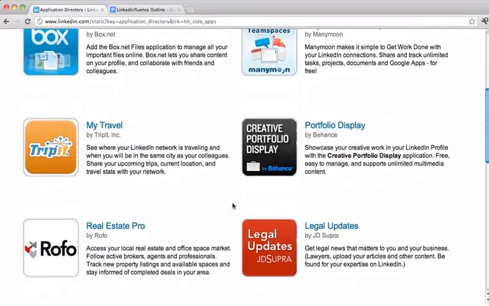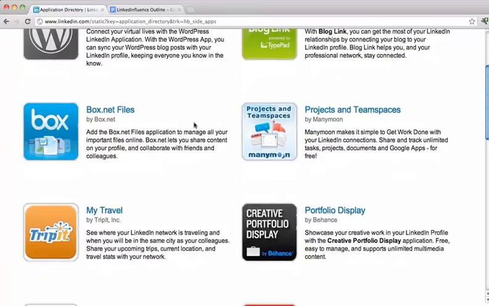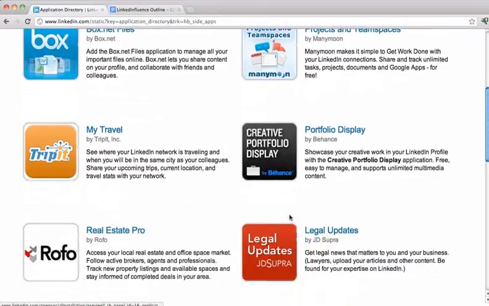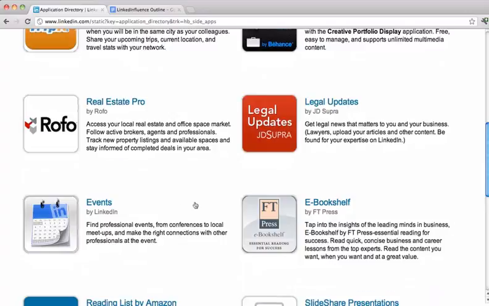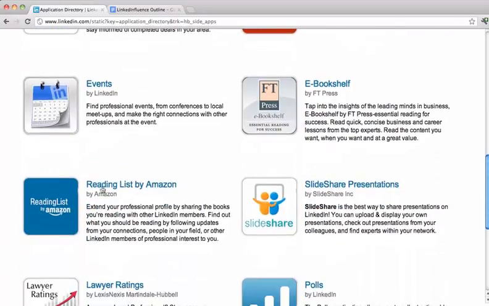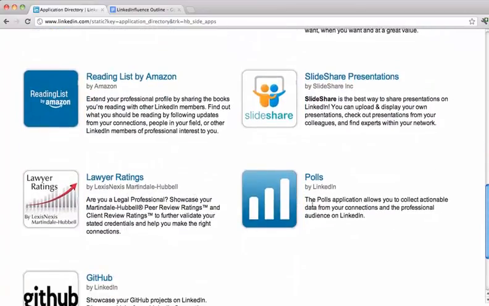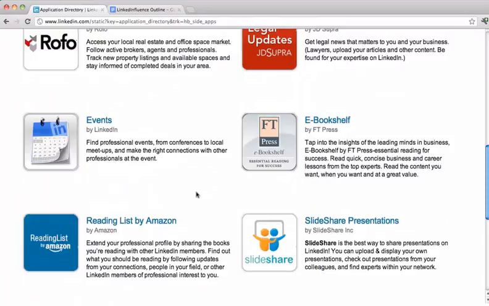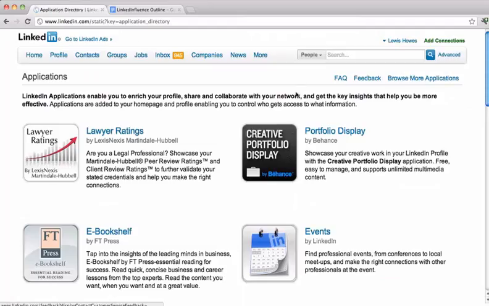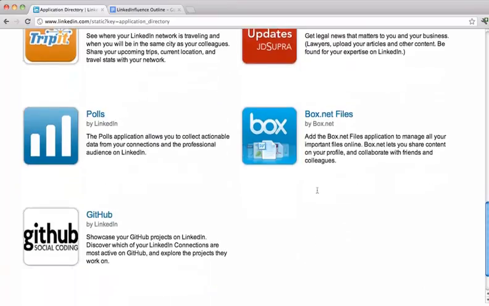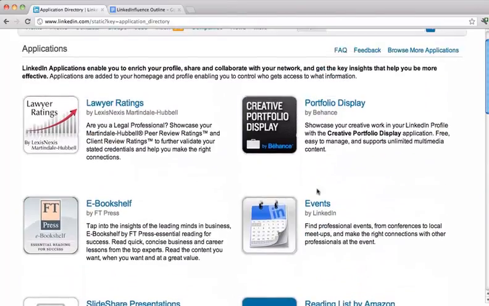There's all these different applications. You can add your blog, you can add projects, your portfolio, travel. If you're a real estate agent, if you're a lawyer, you can add events right here to promote your events, your books if you have a book on Amazon. You can do polls, SlideShare, which was just bought by LinkedIn recently. You can do a number of different things right here. Add video to your profile, things like that. You can browse more applications. So you can see everything that's out there and do lots of fun stuff with the application.